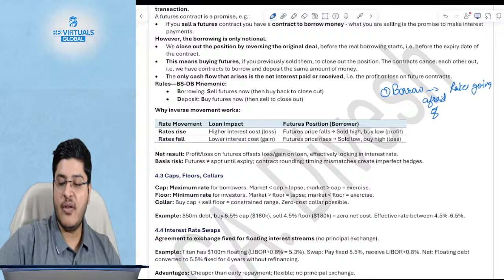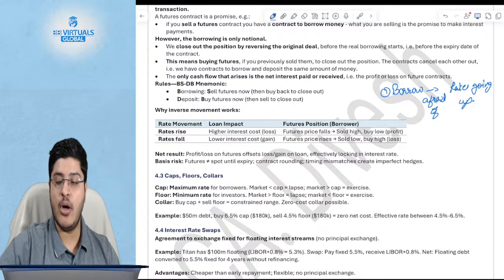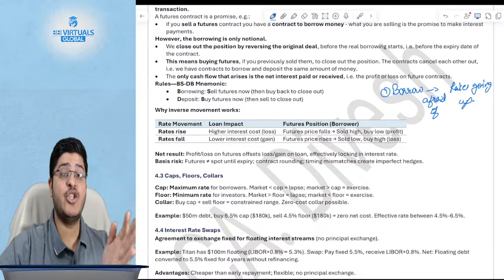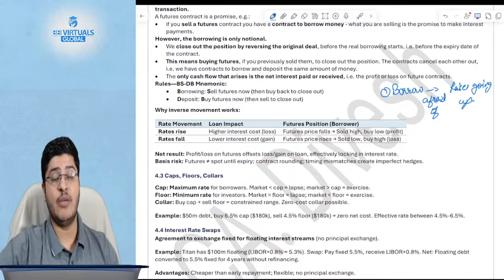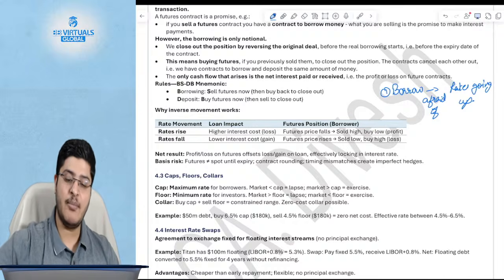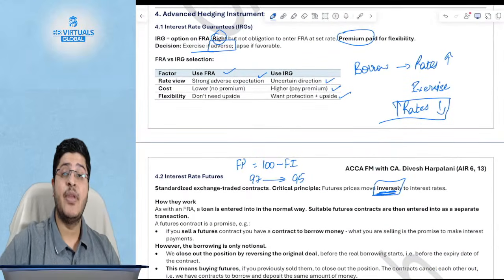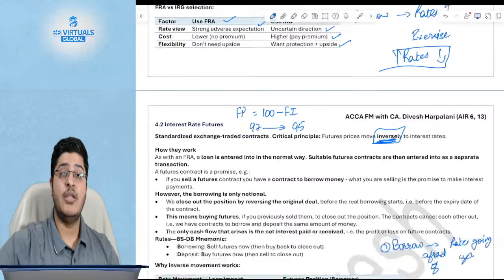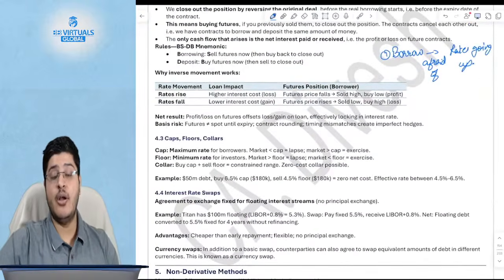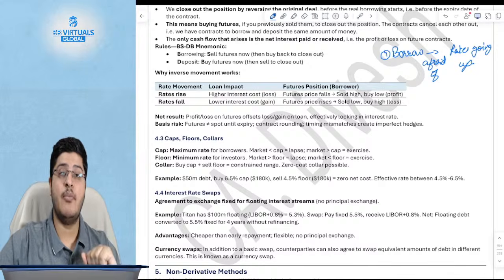If I'm afraid of rates going up, then I need to take a position where I benefit if rates go up. Because there's an inverse relationship between future price and interest rate, if the rate of interest goes up, the future price will come down. As you can see, interest went up from 3 to 5 and the future price came down. So if you are sure that interest rates will go up, you want the future price to come down.